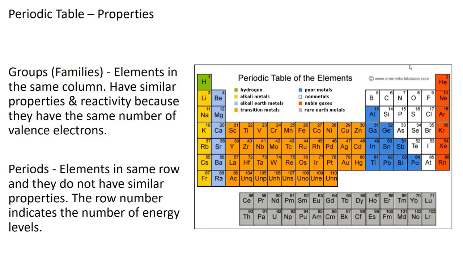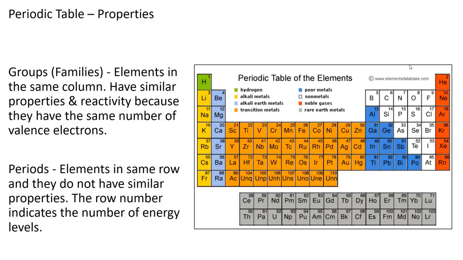So group number 1, excluding hydrogen, is the alkali metals. Group 2, alkali earth metals. And then the skinny part in the middle, you have the transition metals. Nonmetals are over to the right on the periodic table, right of the stair-step lines. You have metalloids, or as that calls it, poor metals, which to me seems like kind of a value judgment. And then we have group 18, the noble gases.